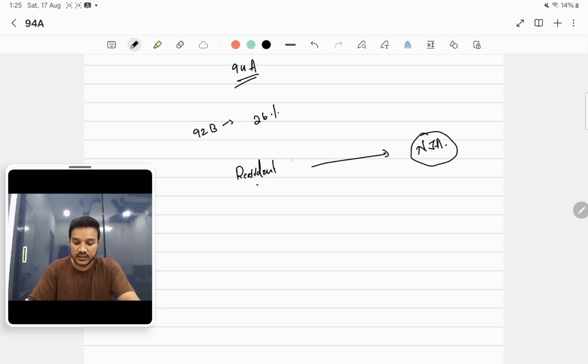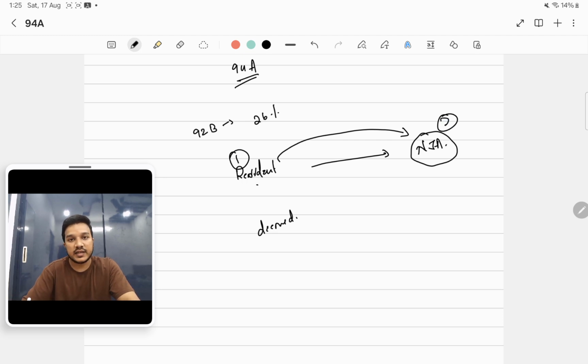So when a resident enters into a transaction with a person in a notified jurisdictional area, that transaction will be deemed to be an international transaction, and these two parties will be deemed to be treated as associate enterprises, irrespective of section 92B. That's a speciality of section 94A. I hope you got it. So any transaction between a resident and a person in a notified jurisdictional area will be treated as an international transaction, and both the parties will be deemed to be associate enterprises. So transfer pricing provisions will apply to those transactions.